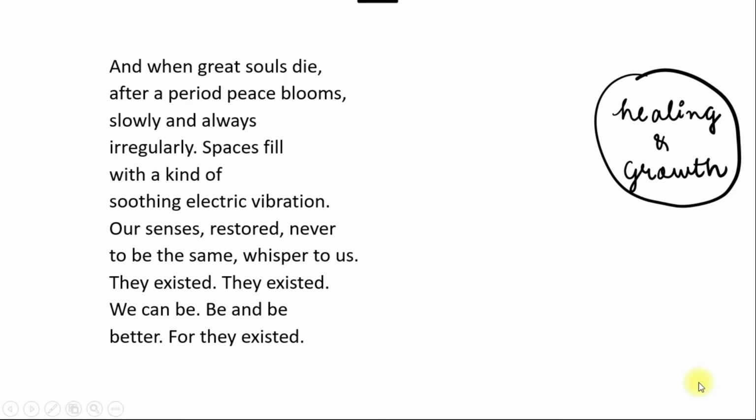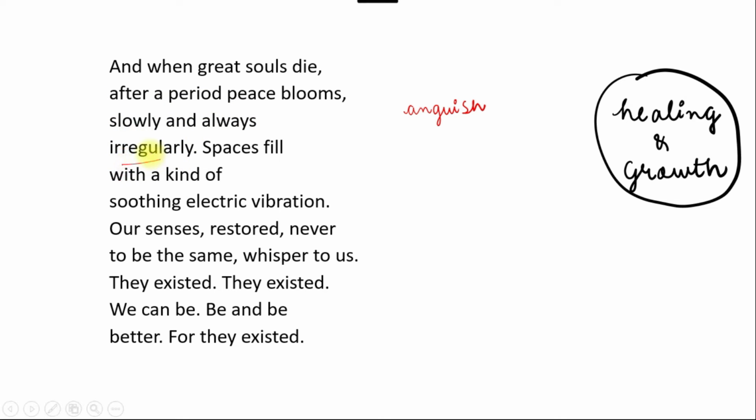In the final stanza, we can see that the poet is now talking about healing and growth. So when great souls die, after a period, peace blooms slowly and always irregularly. So finally, after the initial pain and anguish that we have gone through, with the passing of time, so after a period of time, this isn't immediate, peace gradually emerges. Blooms means emerges slowly and always irregularly.